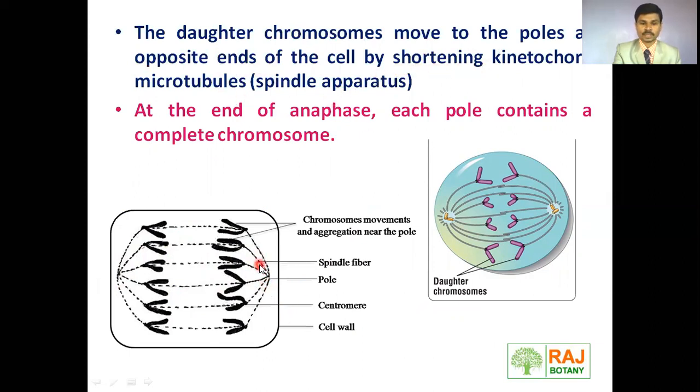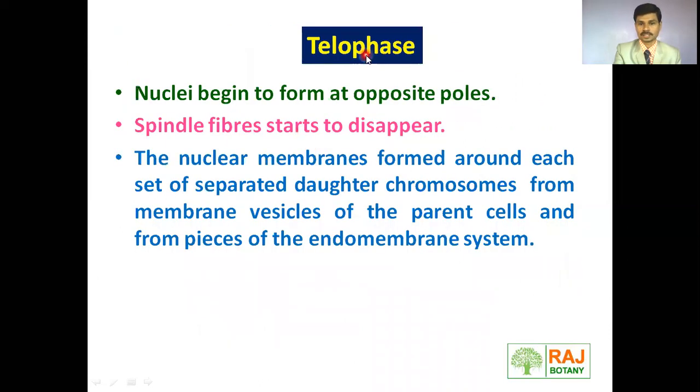Means the chromosomes, broken from their centromere, get pulled to the opposite poles. At the end of the anaphase, each pole contains the complete chromosome. Okay, let's see the next phase, that is telophase. During telophase, nuclei begin to form at the opposite poles. Very important point, the distinctive point of telophase: nuclei start to form around the chromosomes at the opposite poles.